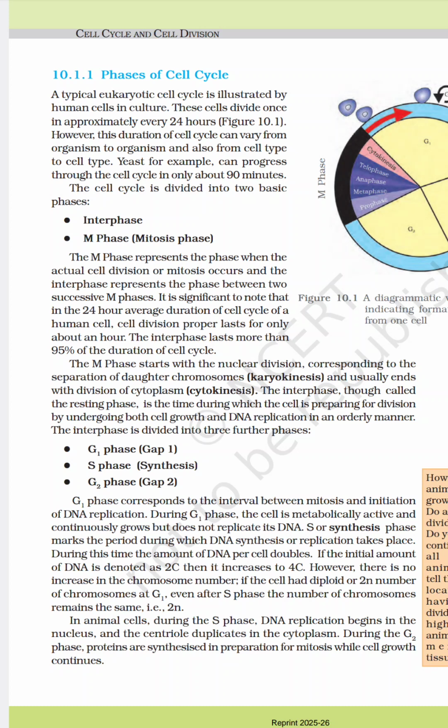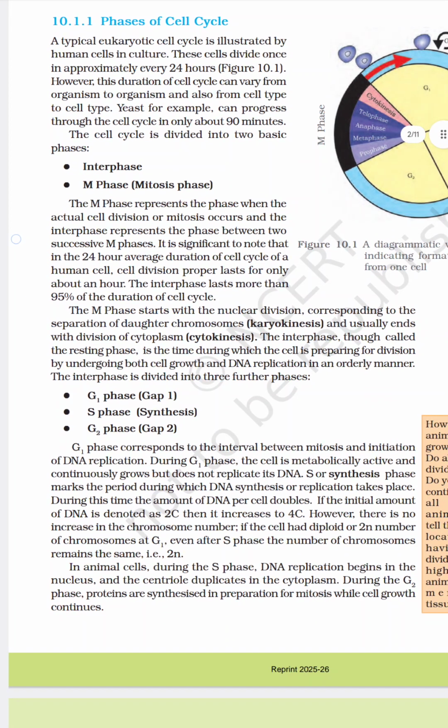The cell cycle has two phases: interphase and the M phase. The M phase is also known as the mitosis phase. The M phase represents the phase when actual cell division or mitosis occurs, and interphase represents the phase between two successive M phases. It takes an average of 24 hours in a human cell, and interphase lasts for more than 95% of the duration of the cell cycle.